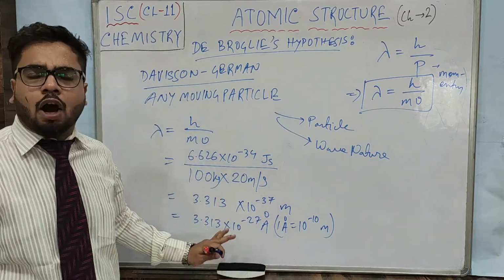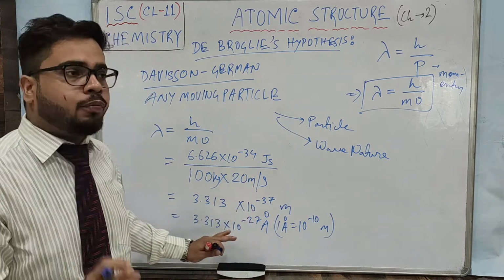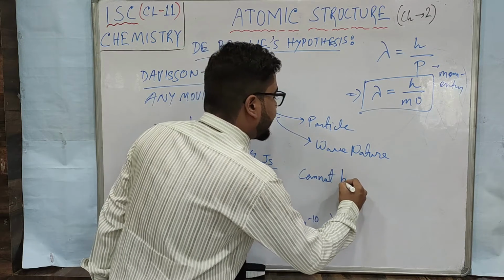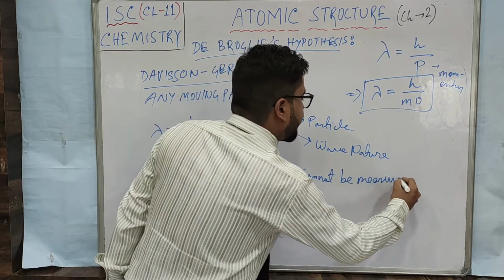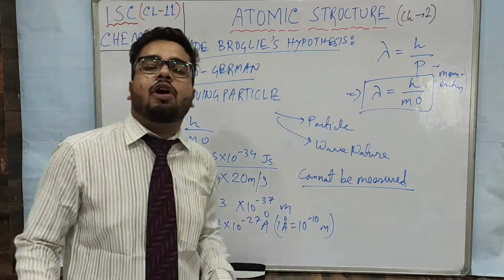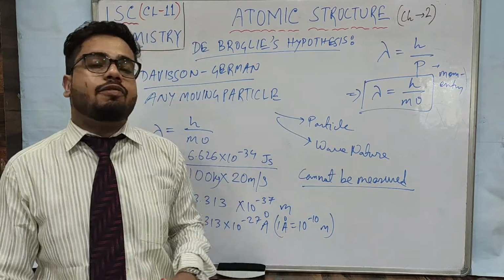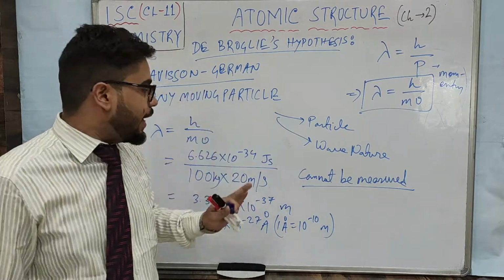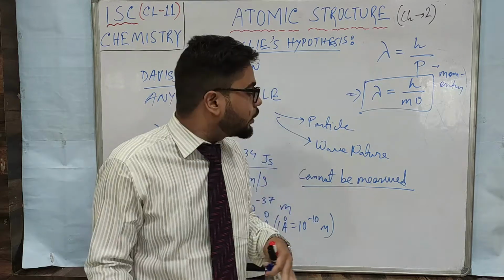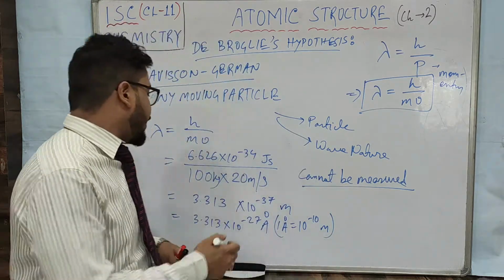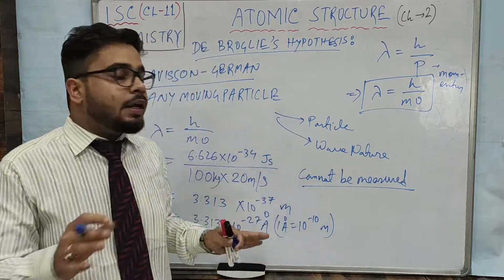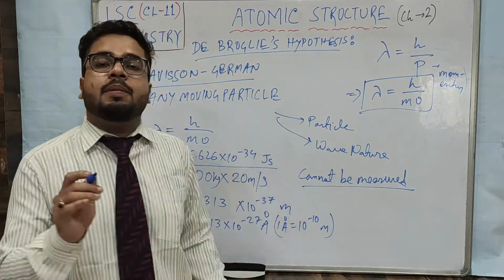So this is so small. I hope you understand that this is so small that it cannot be measured. Practically, it cannot be measured. The wavelength of a bike is so small that it cannot be measured, and that is why, theoretically, we can say that any moving particle has dual nature, particle nature and wave nature both, but for a big body where the mass is more and the velocity is normal, it will only exhibit particle nature.